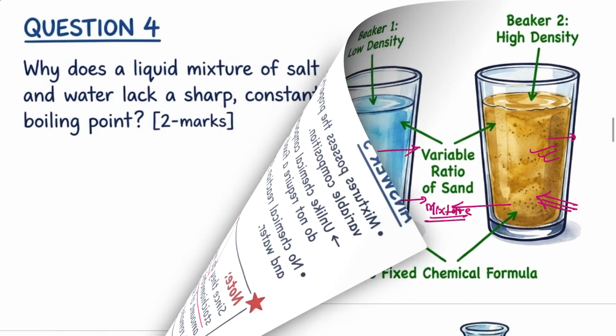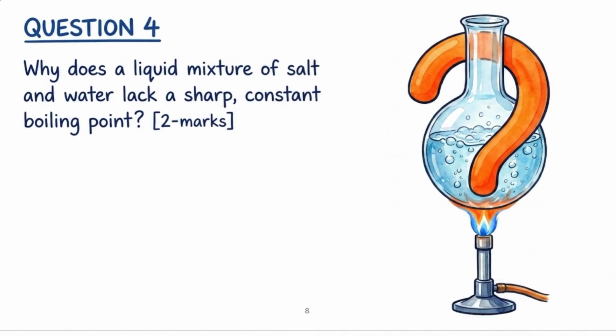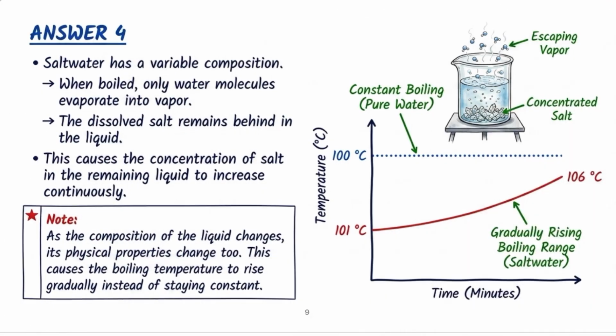Now question number 4. Why does a liquid mixture of salt and water lack a sharp constant boiling point? This is one of the best questions, right? And many times you will find this question in your school internal exams, right? And this question is of 2 marks. First of all, check the answer of this question, right? Now check the first statement. Salt water has a what? Variable composition. Meaning is what?